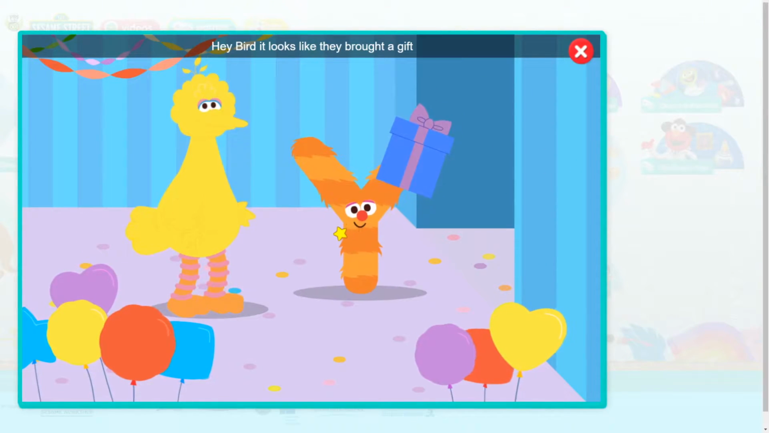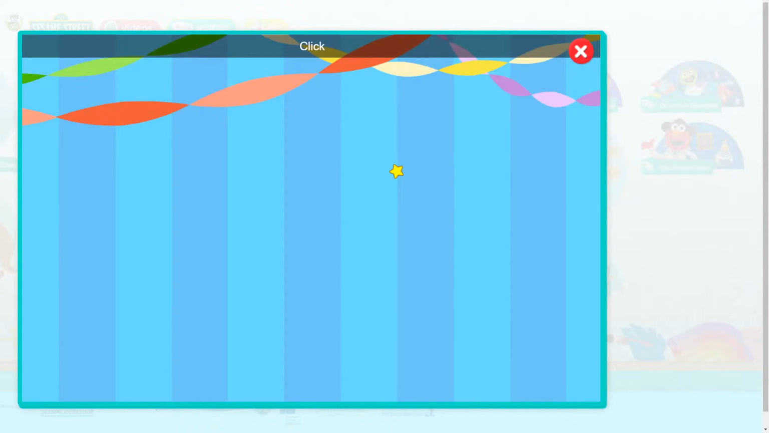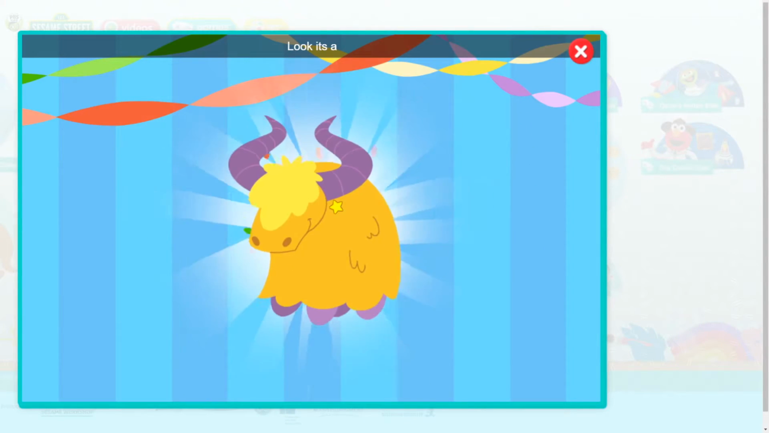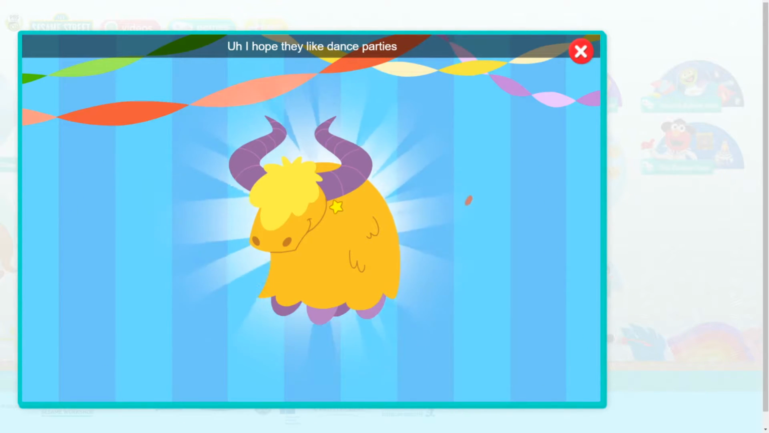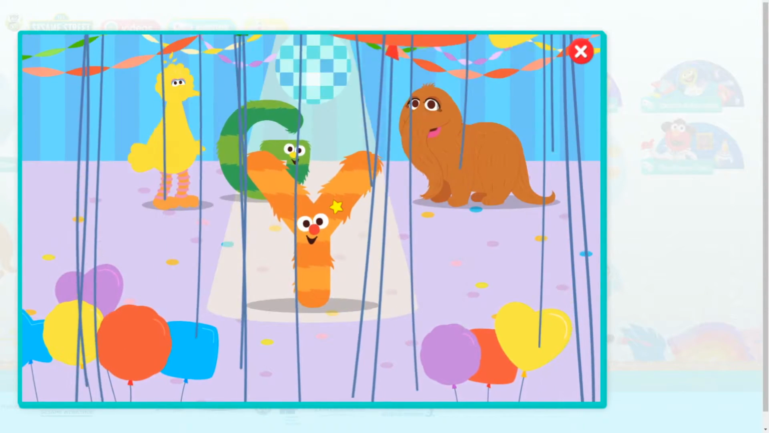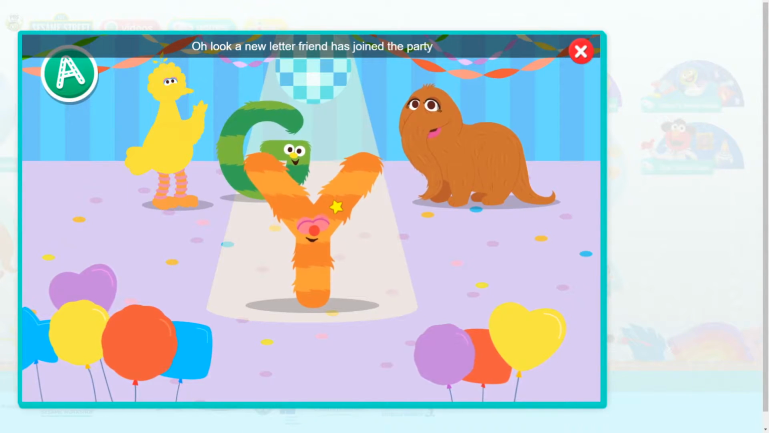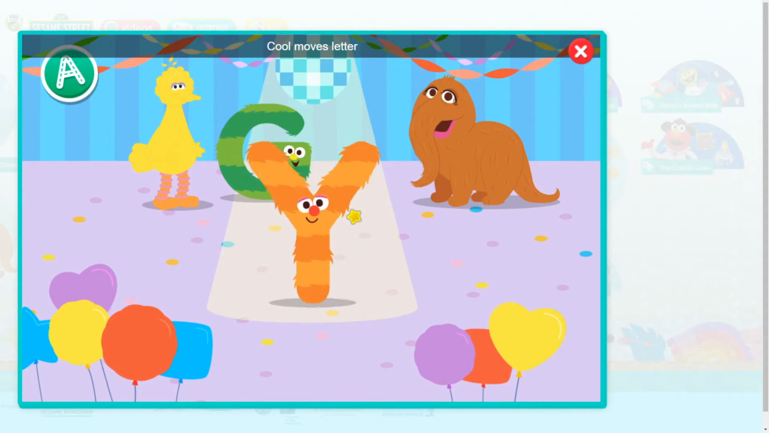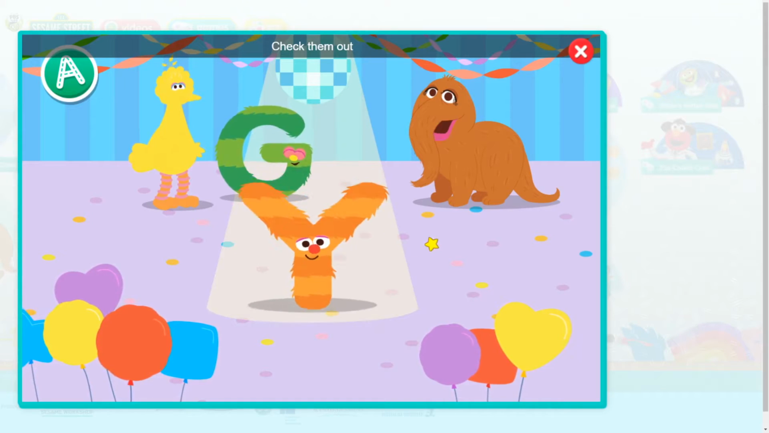Hey, Bird. It looks like they brought a gift. Oh, a gift. Click the gift to open it. Look, it's a yak. I hope they like dance parties. Oh, look, a new letter friend has joined the party. Everyone say hello to the letter Y. Cool move, letter Y. Check them out.